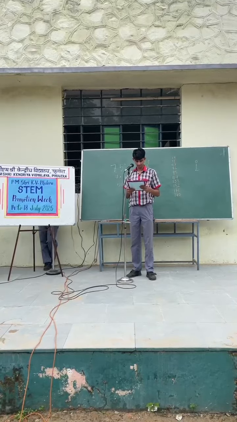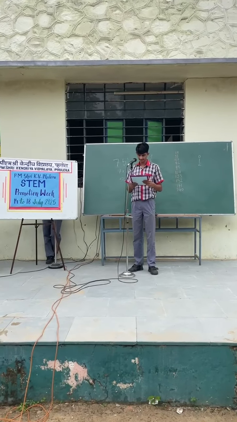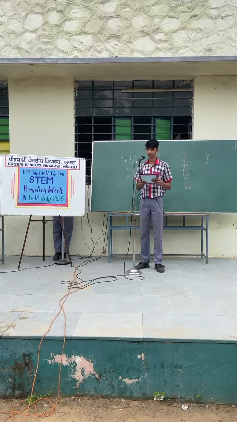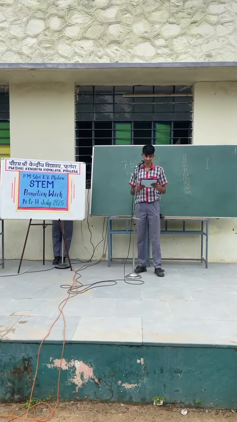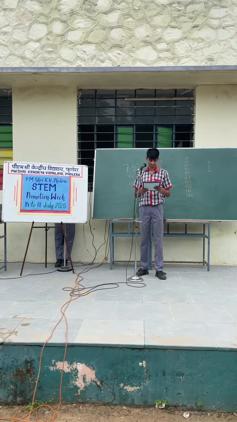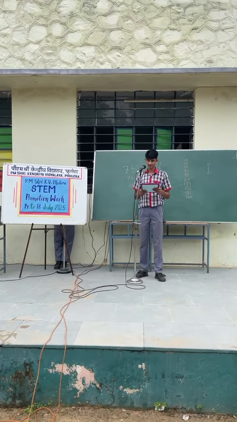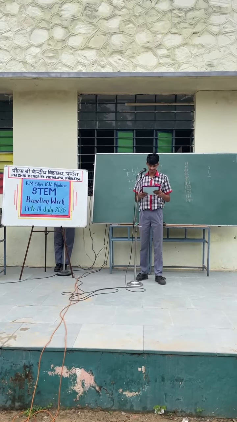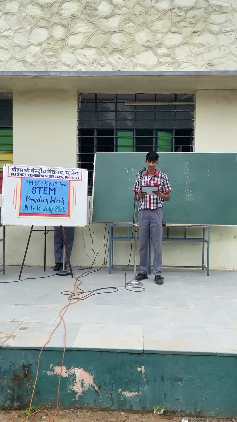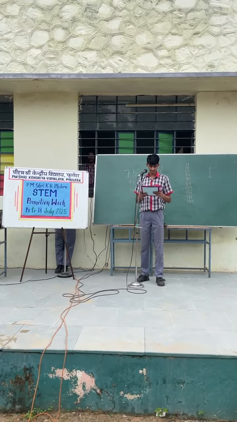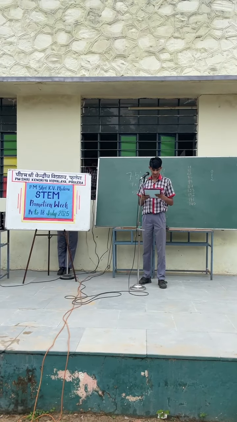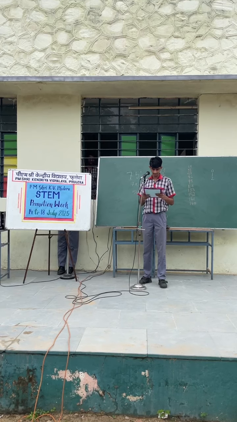My eighth question from class 8. What is the algebraic identity of a minus b whole square? I repeat my question. What is the algebraic identity of a minus b whole square? A square minus 2ab. Yes, your answer is correct. The algebraic identity of a minus b whole square is equal to a square minus 2ab plus b square.